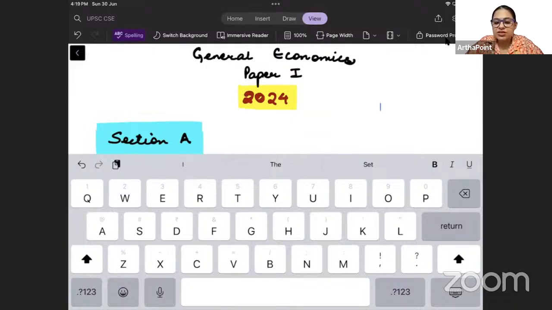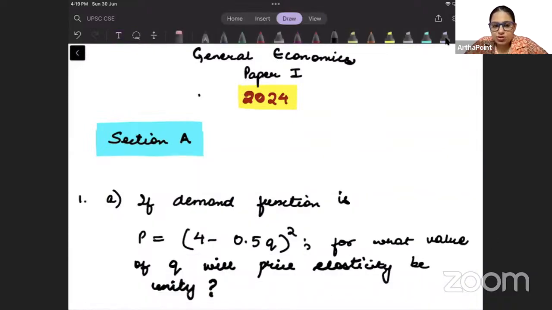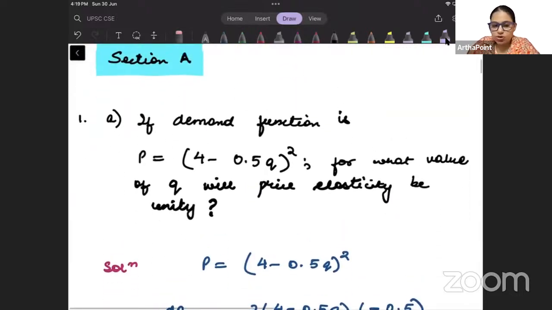Before I start discussing the paper, please understand that the first section, if you just try to analyze it, you will realize that there was microeconomics and macroeconomics, which has been asked. It always happens as part of section A. So accordingly, the paper has been designed. Okay, beta. This was the first question. Let us try to have a look at the question.